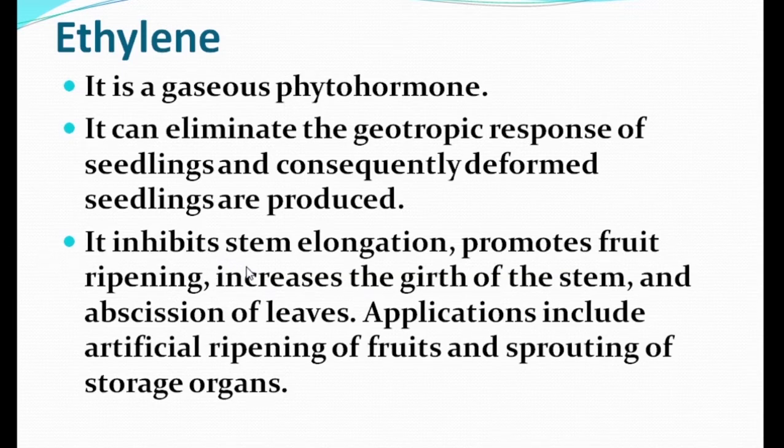It inhibits stem elongation, promotes fruit ripening, increases the girth of the stem and abscission of leaves. Applications include artificial ripening of fruits and sprouting of storage organs. So, in some cases, an objective question may arise which phytohormone is responsible for fruit ripening. Then you can answer ethylene. You have to remember this is one of the gaseous phytohormones.